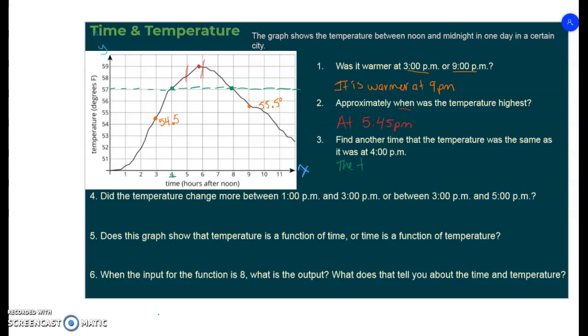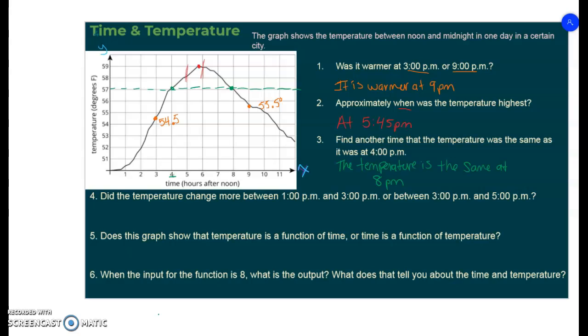So another time the temperature is the same is at 8 p.m. Four hours later it's about the same temperature, which kind of makes sense if you think about it when we're thinking about days. Sometimes it hits the same temperature at different times though.